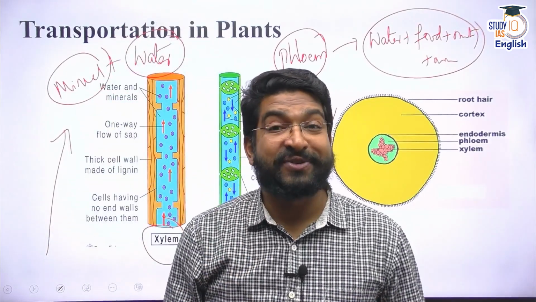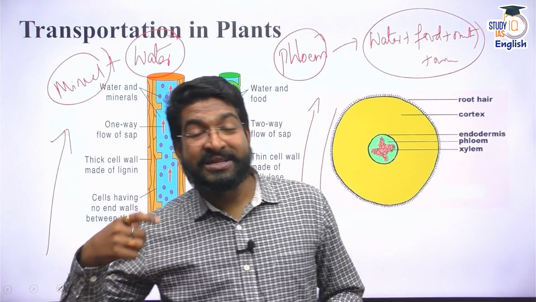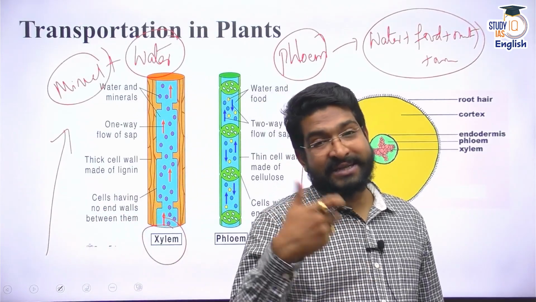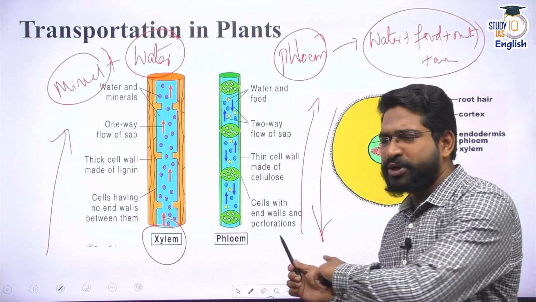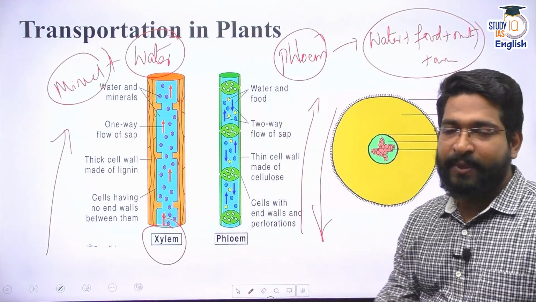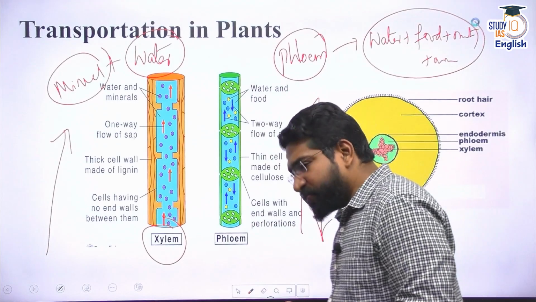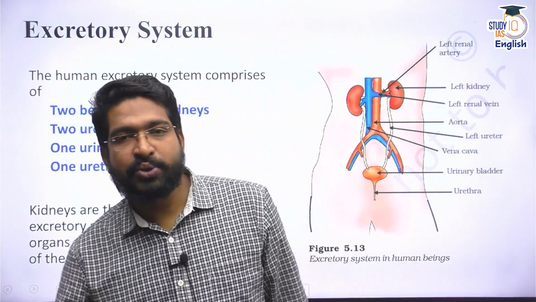We have also discussed different kinds of cells that are present in xylem and phloem, like the tracheids, etc. All right, in our previous class. So this is the simple transportation system in plants. All right. Next, move on to the next life process.